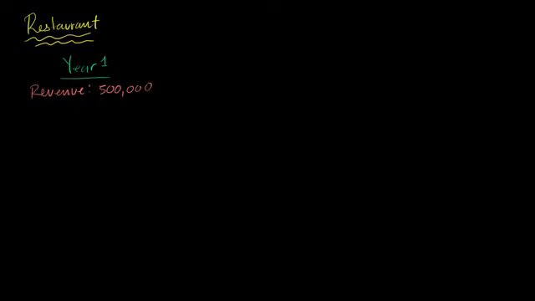Now we have to think about our expenses. Now, when you're running a restaurant, one of the obvious expenses is going to be the cost of food. So food, we're going to say cost us $100,000. Then you have the cost of labor. I have the wait staff, and I have the chefs, and the busboy, and all of those people. In this past year, I spent $100,000. Then I'm going to assume that I don't own the building, that I rent the building. So building rent. Let's say that that was $200,000.